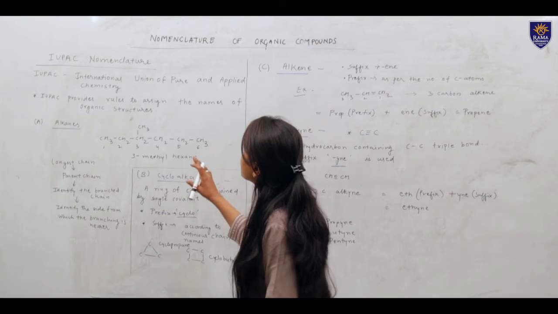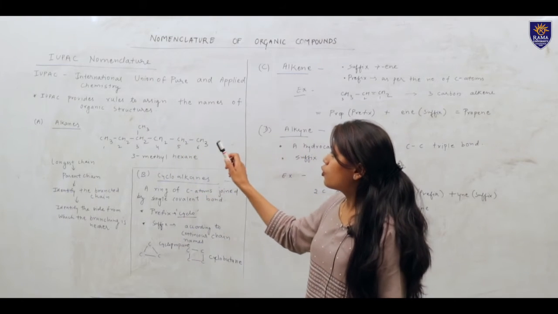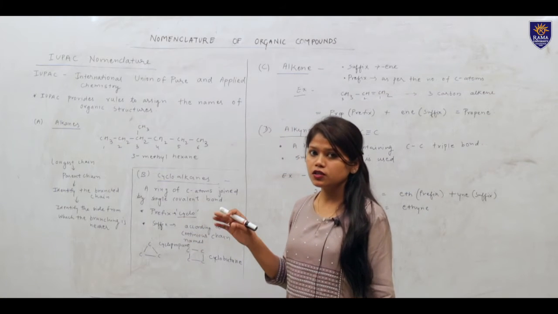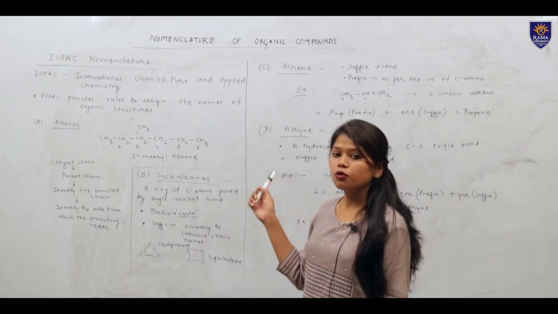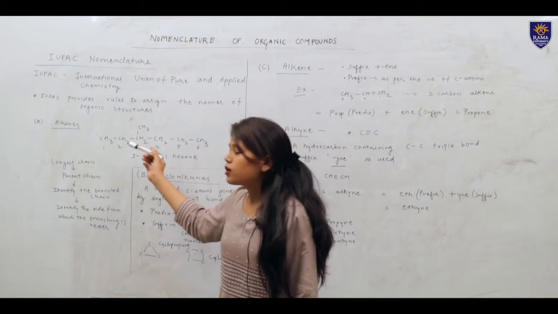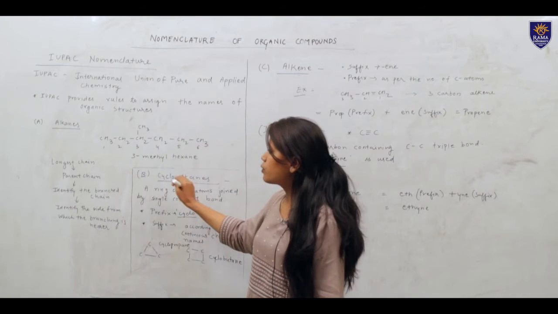Coming on to the IUPAC nomenclature. IUPAC provides rules to assign the names of organic structures. Basically, when names are provided to organic structures, the IUPAC nomenclature plays the role. Coming on to alkanes, nomenclature of alkanes. For example, here an example is given.